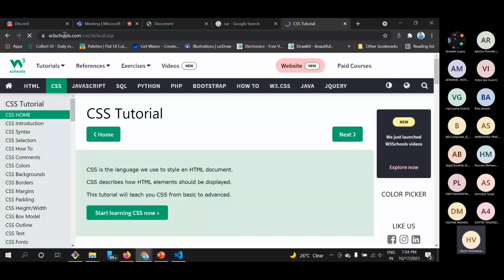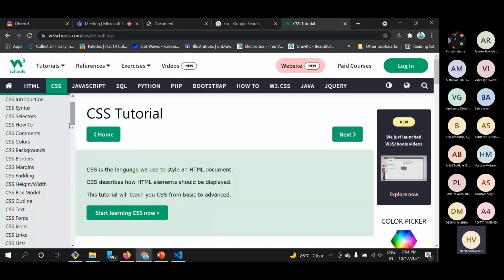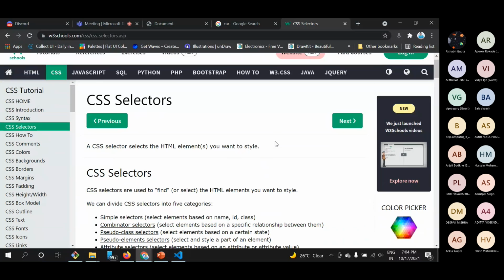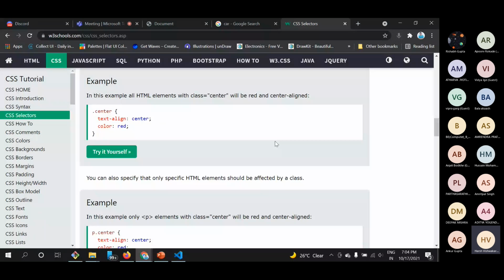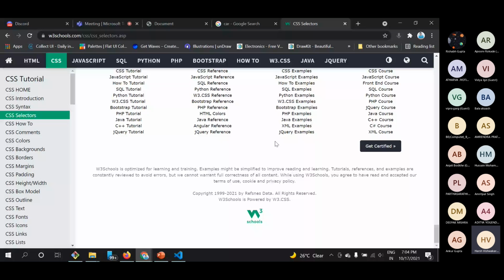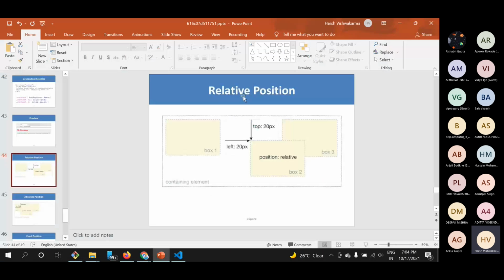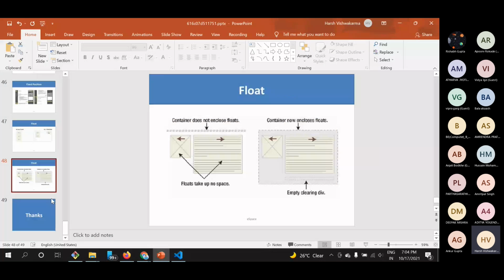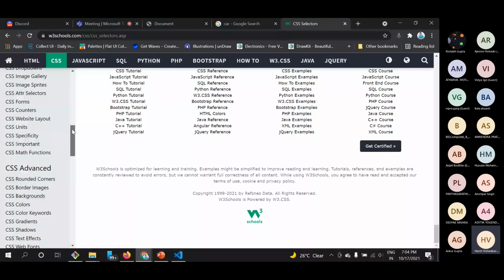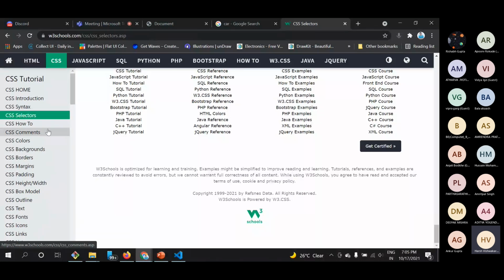Okay, so you can see that these are some things, and there are selectors as well. There are a lot of selectors you can discuss, and a lot of properties, like relative position, absolute position, and a lot of other things. We have thought to end the session here, but there is a lot more in CSS, so you can have a look at it.